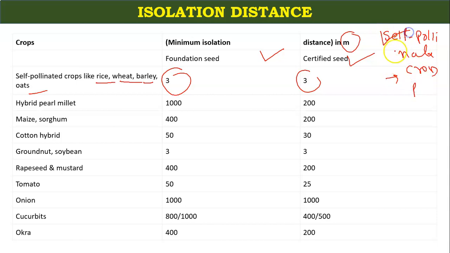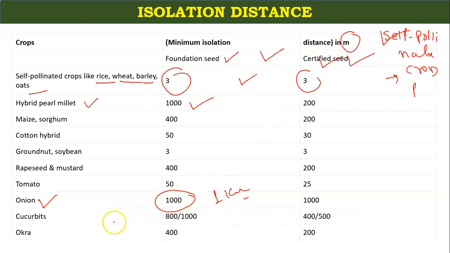The self-pollinated crops have a minimum isolation distance, but the cross-pollinated crops have a maximum isolation distance. Just like in case of onion, you are maintaining 1000 meters, which is equal to 1 kilometer. In hybrid pearl millet, it is 1000 meters for foundation seeds, and this is for certified seeds.